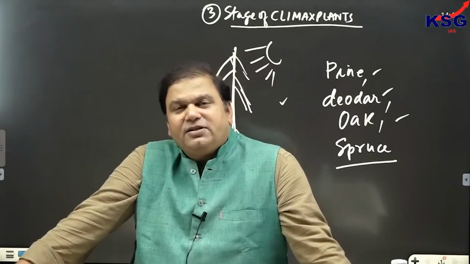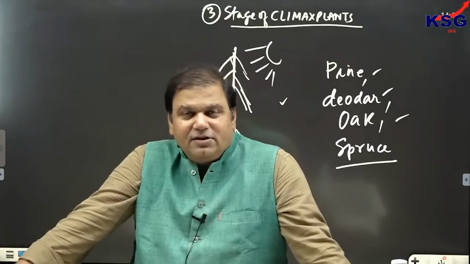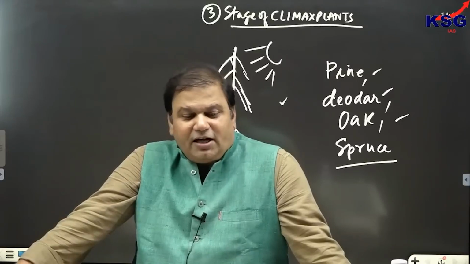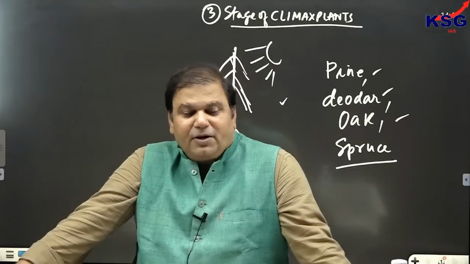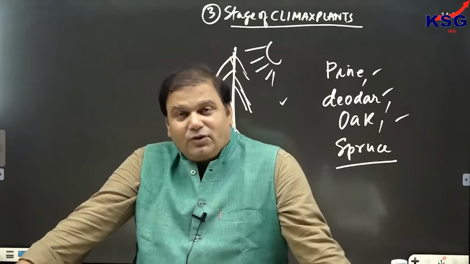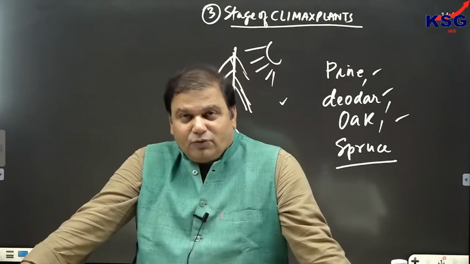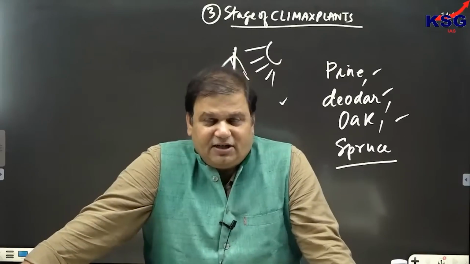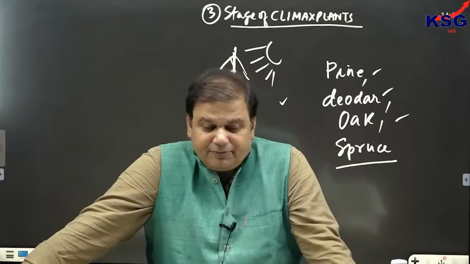Stage of pioneer plants, examples include what? Examples include lichens and mosses. Lichens are a combination of fungus with photosynthetic partner, which is generally an algae but sometimes can be bacteria. And mosses means flowerless plant belonging to the class of bryophyta. Then second is what? The second stage is stage of opportunist plant, which includes grasses, herbs,